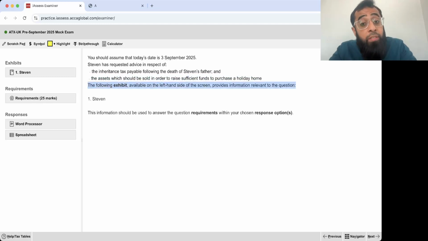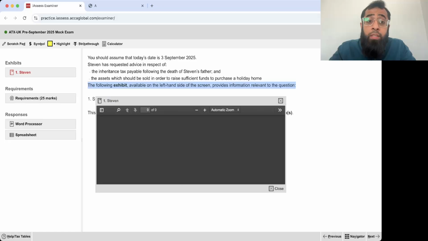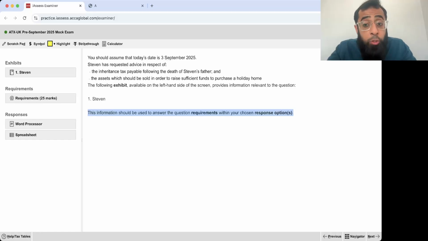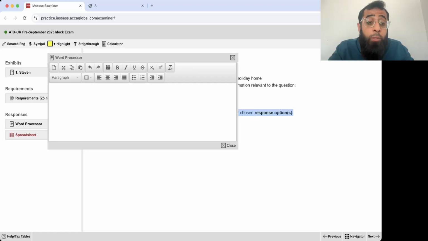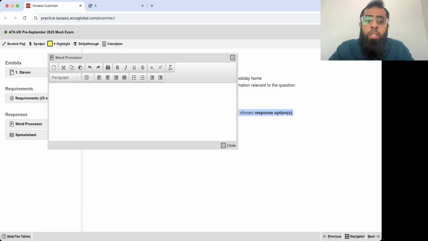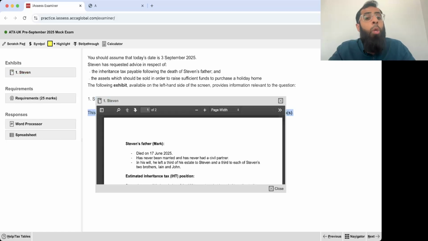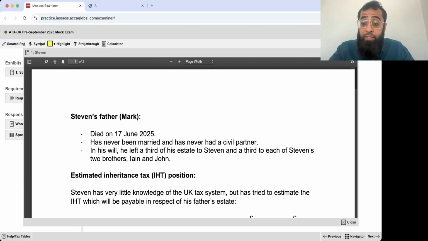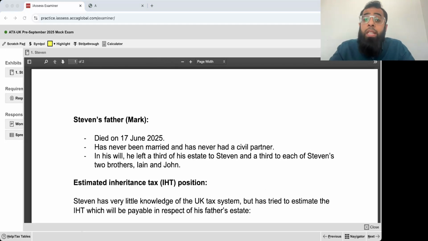The following exhibit available on the left hand side of the screen provides information relevant to the question. This exhibit, Stephen, we'll be looking at now. Exhibit 1, Stephen. The information should be used to answer the question requirement within your chosen response option. There are 2 response options. It is your choice how you use them. How to deal with these response options, we will be looking at when we will be actually drafting the answer in today's class. So let's start the reading of this exhibit, and that's very important.